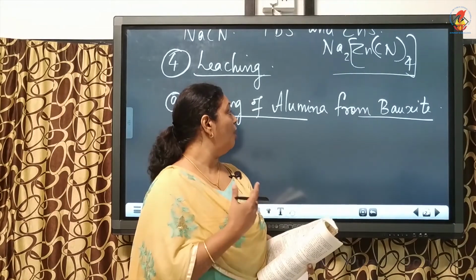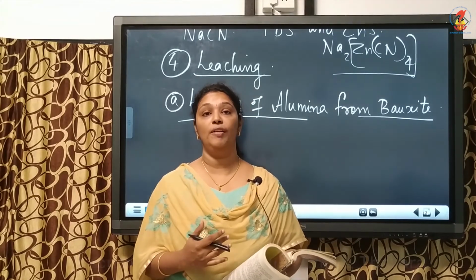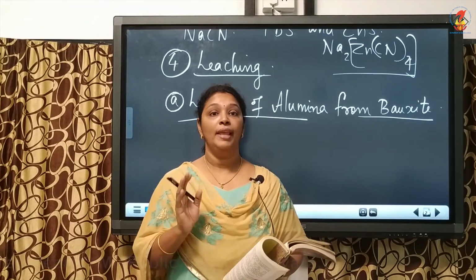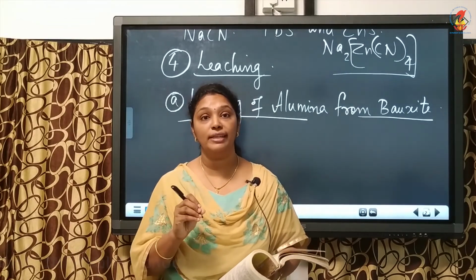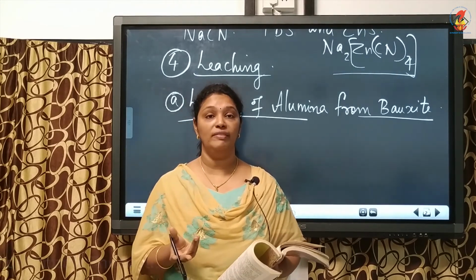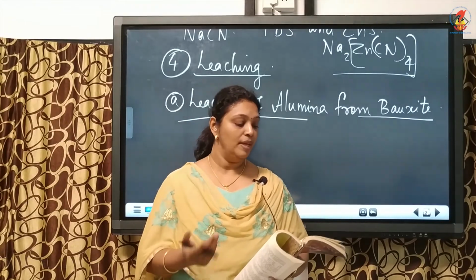Okay, so leaching of alumina from bauxite. Let's see the different steps involved. It involves 3 steps, and we know that the principle of leaching is that the ore or the mineral is soluble in a suitable solvent, and the solvent used here is sodium hydroxide solution.